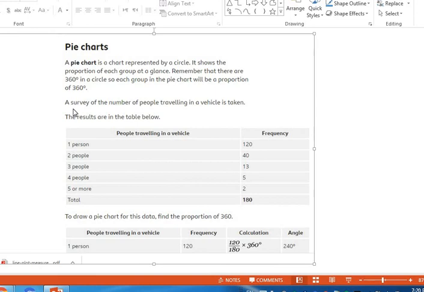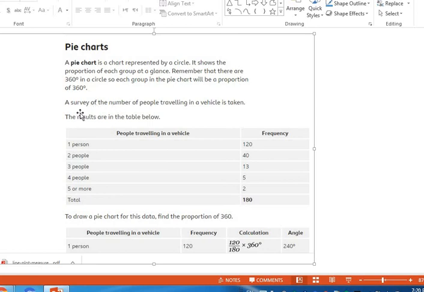The next lesson, focus with me. I have put all the lessons in just one YouTube video to be easy to record, my dear students. So pie graph, as we have taken lessons about pie graph last week, we're going to complete it now. So what is a pie chart? A chart represented by a circle. It shows the proportion of each group at a glance. Remember that there are 360 degrees in a circle, so each group in the pie chart will be a proportion of 360.